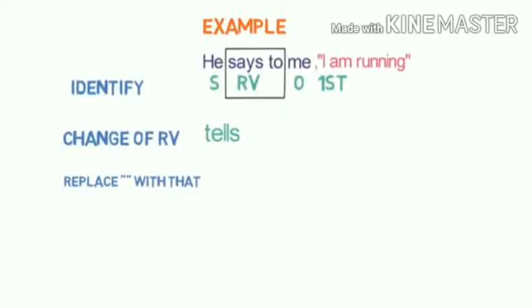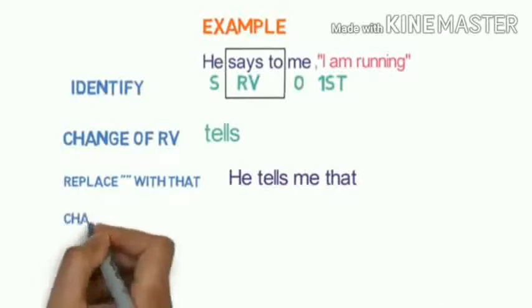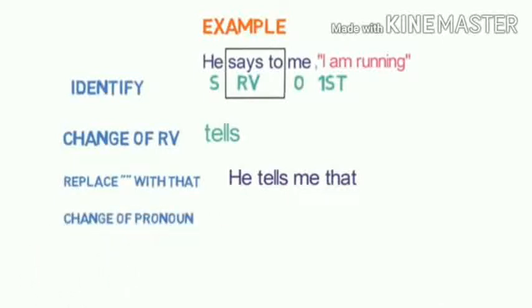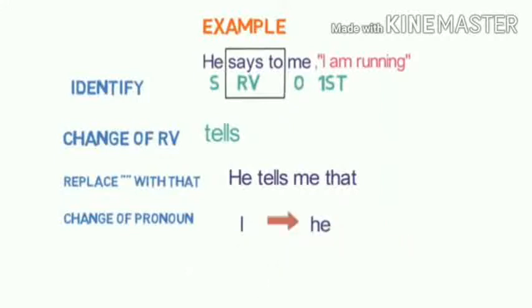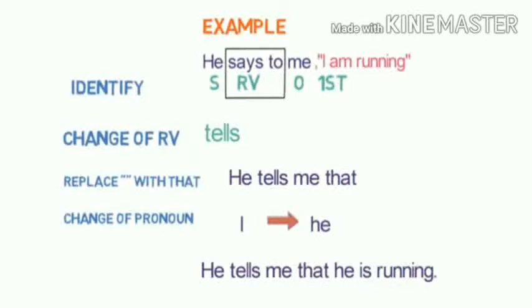Now the fourth step is change of the pronoun. What is the change of pronoun? I changes to he, because I is the first person. It is changed according to the subject. Now tense change is not there because the reporting verb is in present tense. When the reporting verb is in present tense, no tense change will happen and the sentence will be: He tells me that he is running. So simple, my dear children.